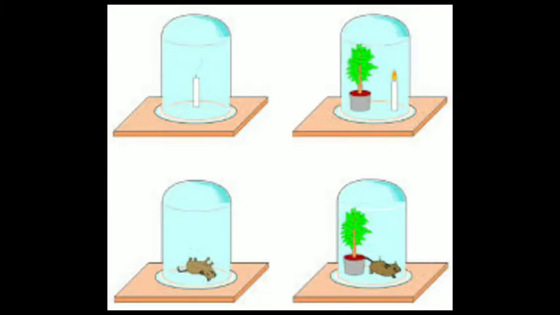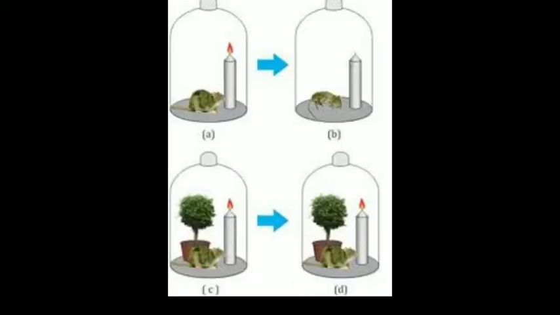Here is an activity. Priestley took a tub of water and made a float and placed a burning candle on it. He covered the candle with a glass jar. After some time, the candle is put off. He tried to relight the candle many times without opening the sealed jar. The candle could not be relighted. It was clear that something in the air was being used for burning and being converted into another substance. Later, chemists named the substance necessary for burning as oxygen, and during the process of burning, oxygen is converted into